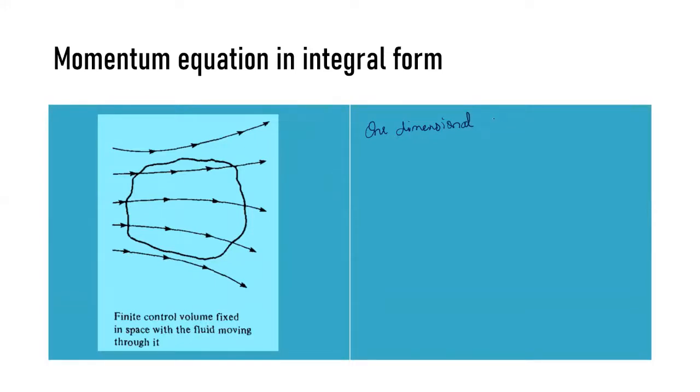You are treating the flow as an inviscid flow, and your second assumption is one dimensional.